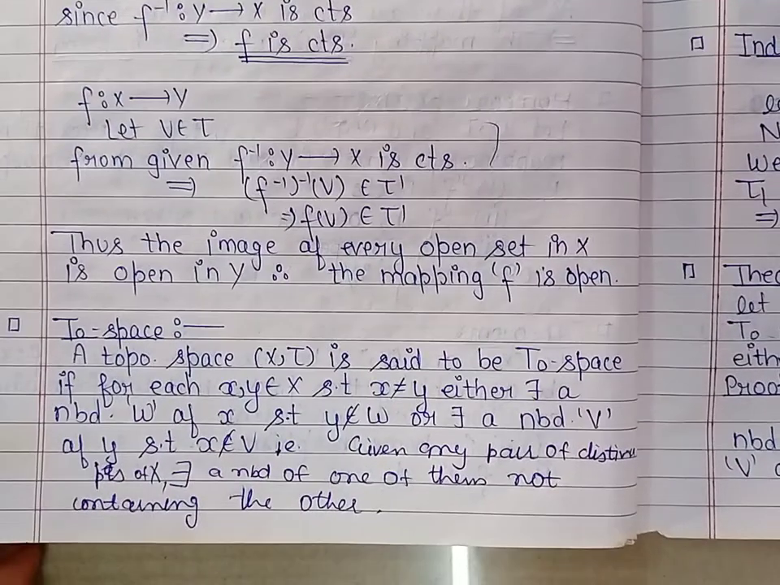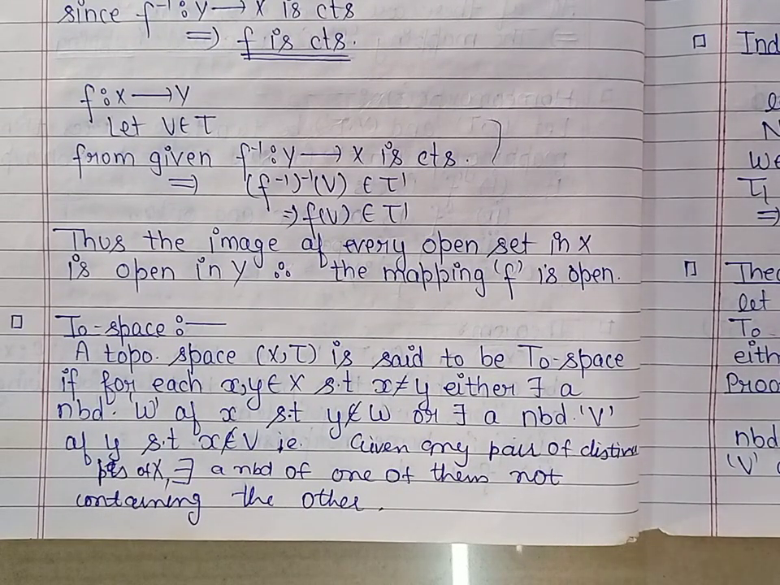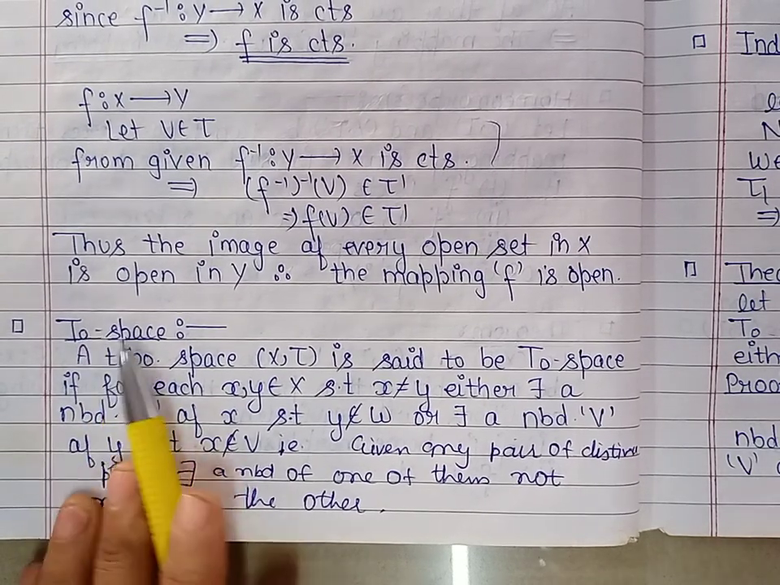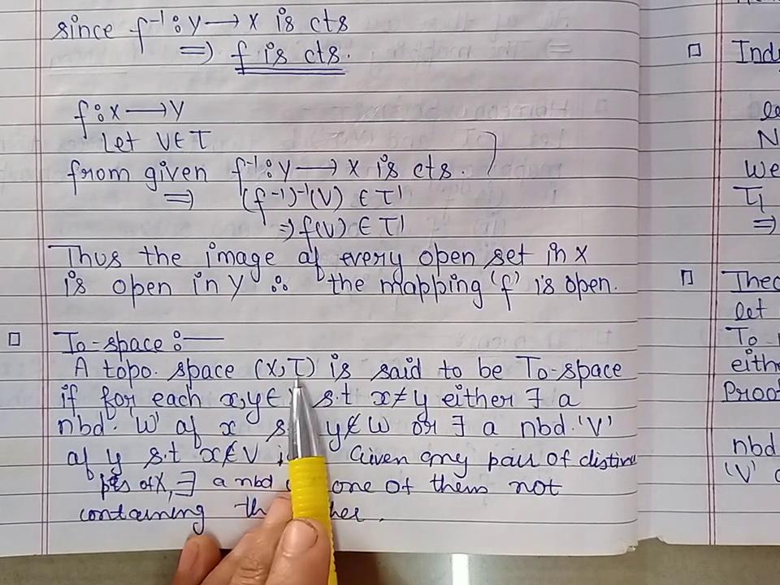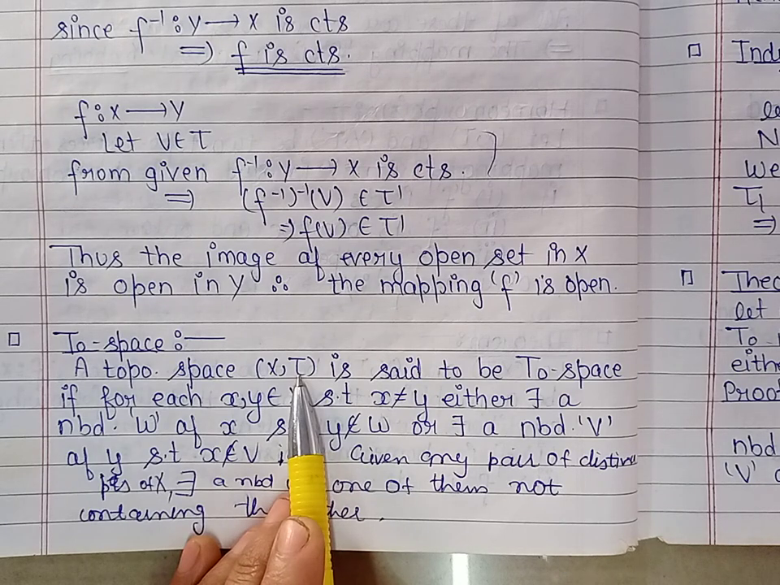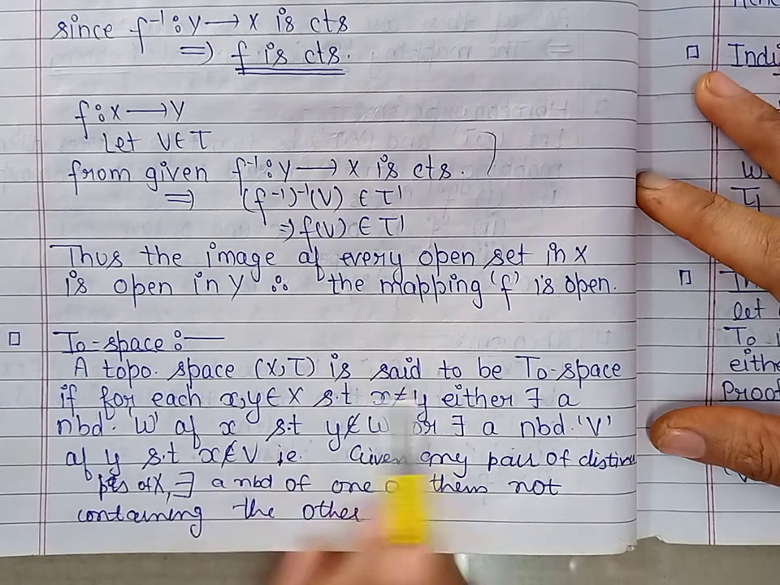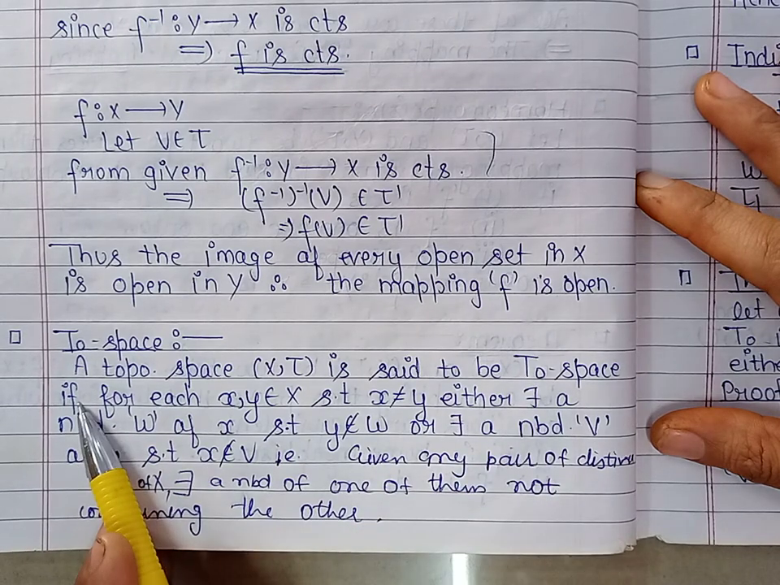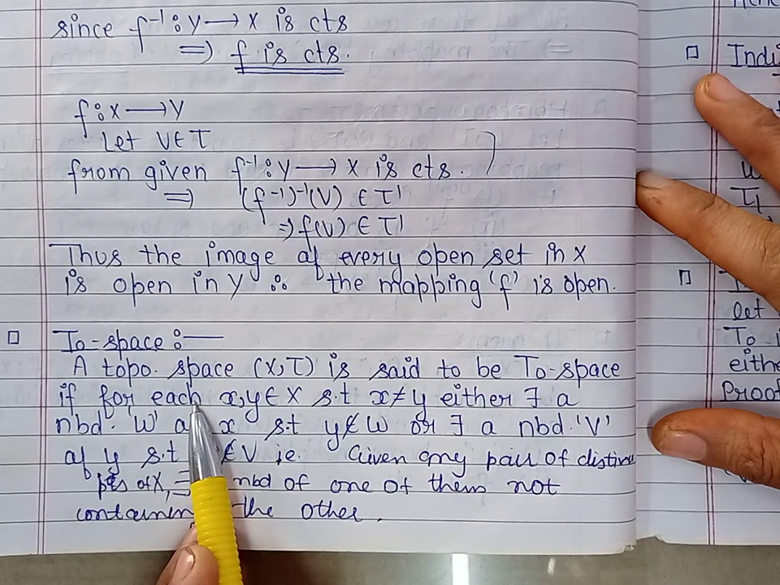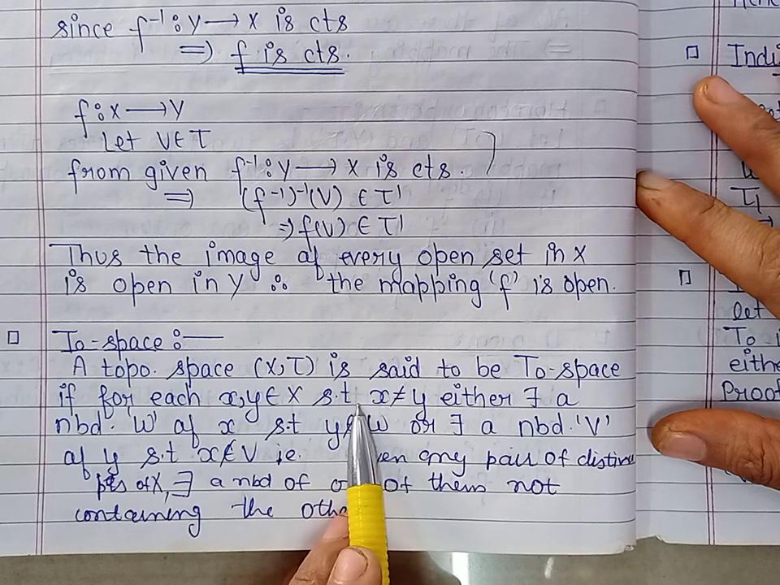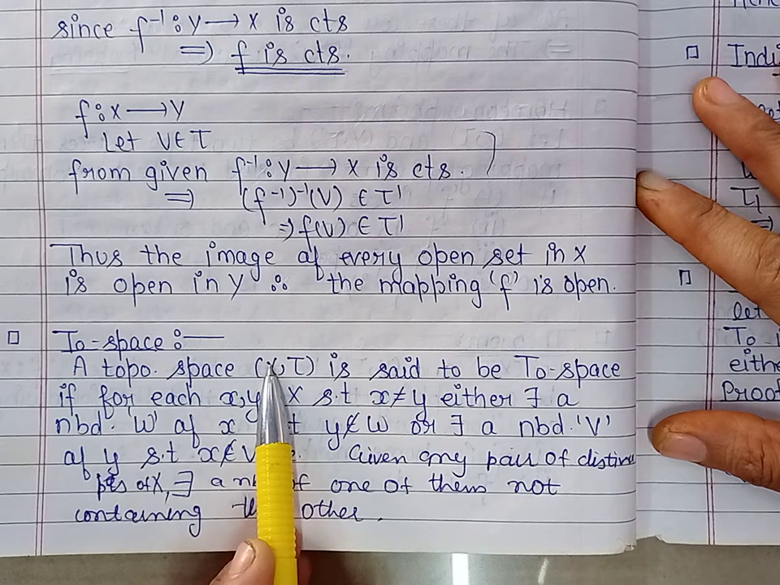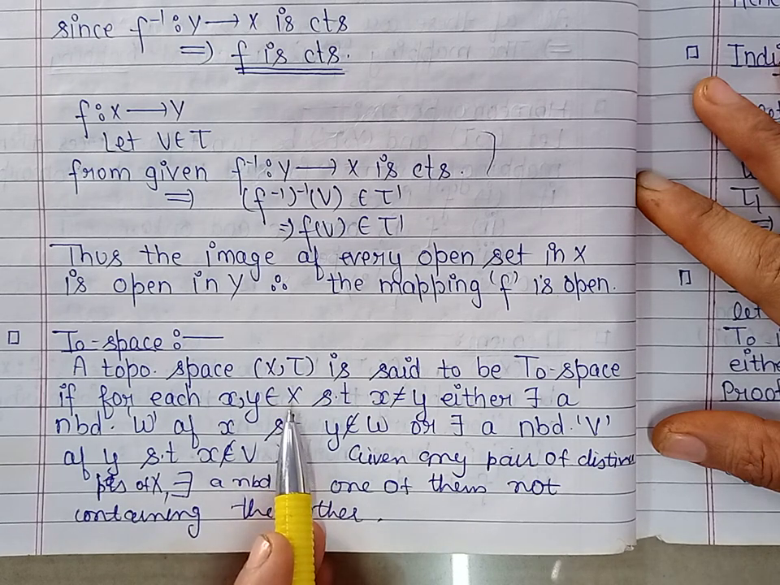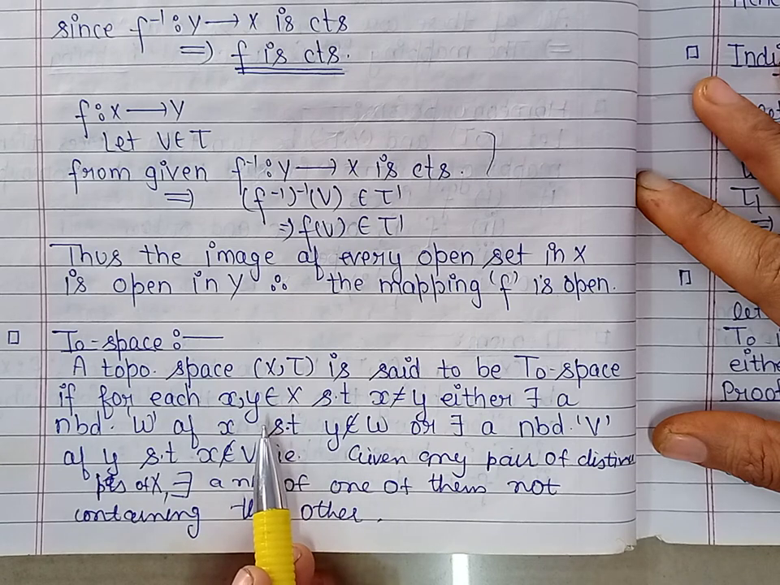Good morning, students. Our today's topic is T naught and T1 spaces. So first we define T naught space. Let us take a topological space (X, τ). Then we say that this topological space is T naught if for every pair of distinct points of this topological space X, there exists a neighborhood of one of them which does not contain the other.